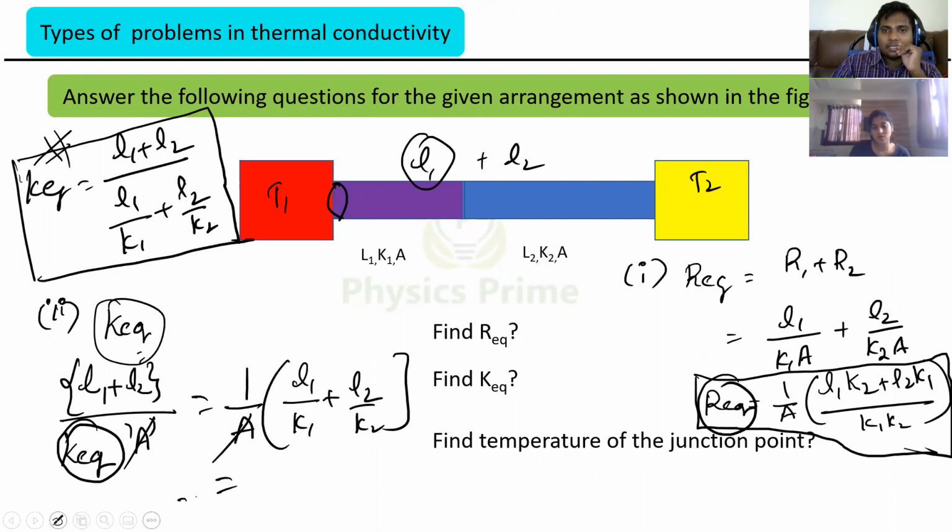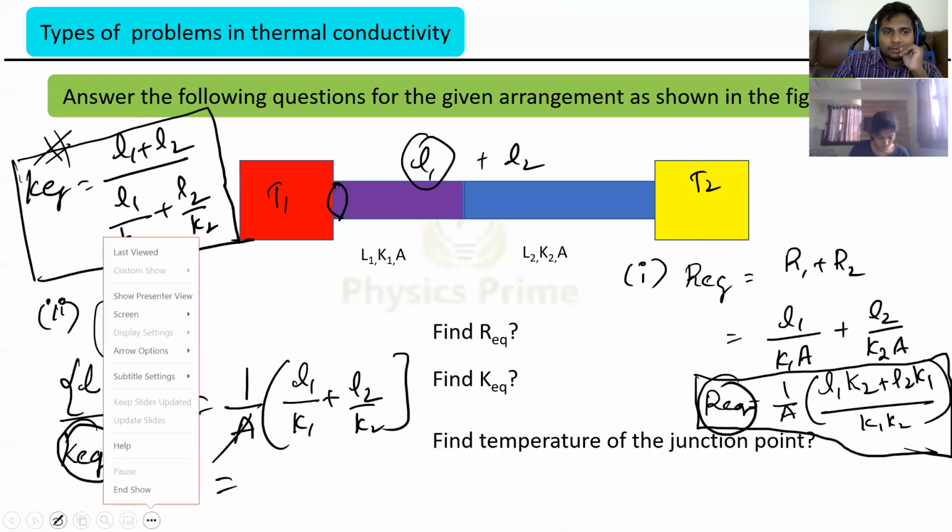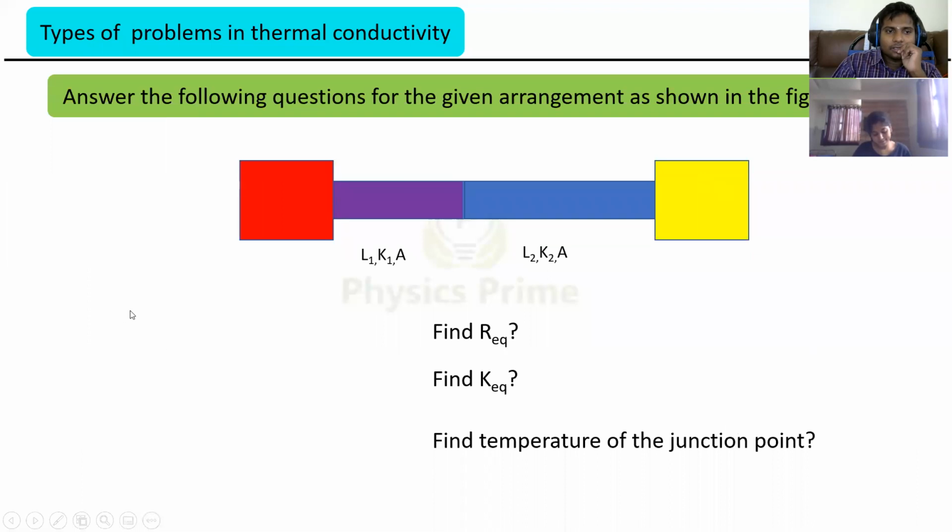How to find the temperature? It's a quite interesting one. So what should I know now? This is using dq by dt.